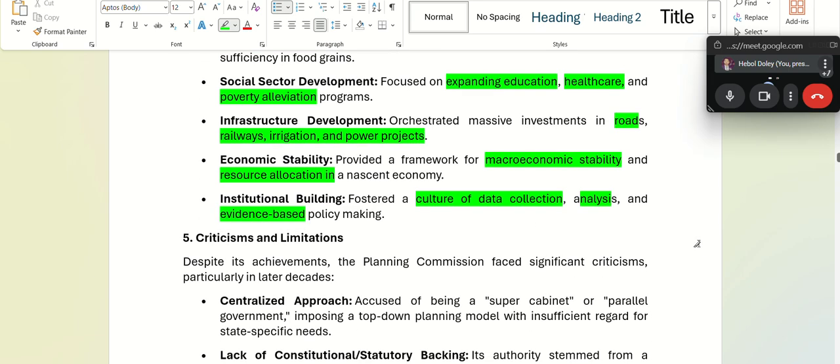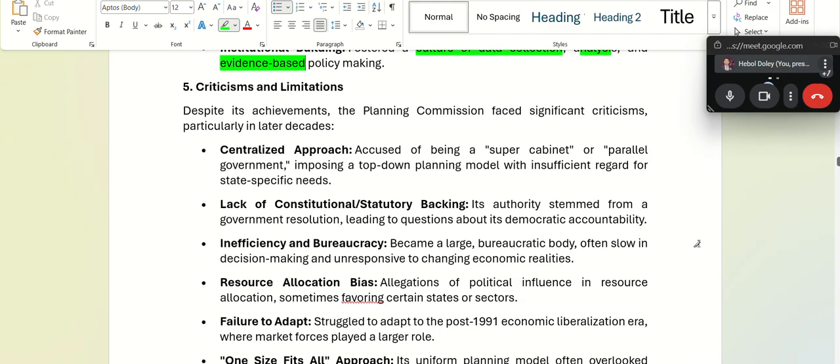Okay, fine. There are, however, certain criticisms and limitations of planning commission. First of all, it was very centralized. Sometimes it was accused of being only a cabinet ministers' institution, and sometimes also known as a parallel government. It was running as a parallel government. It did not look into state specific needs. That was one criticism.